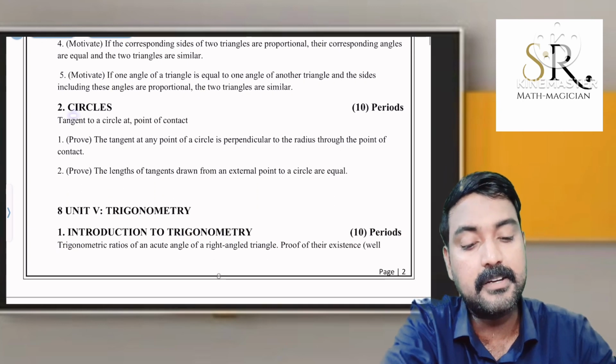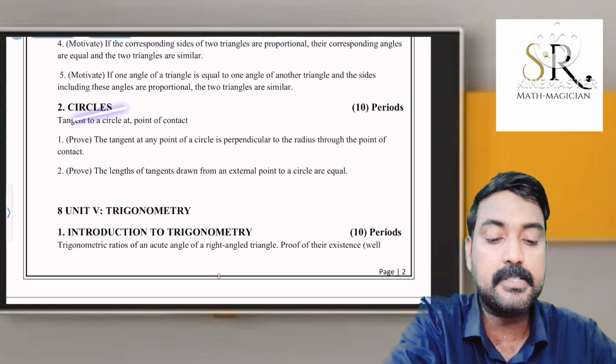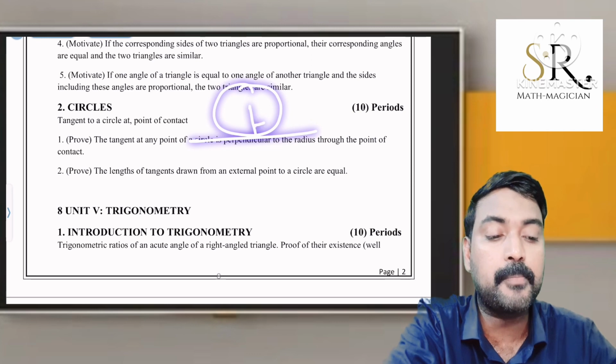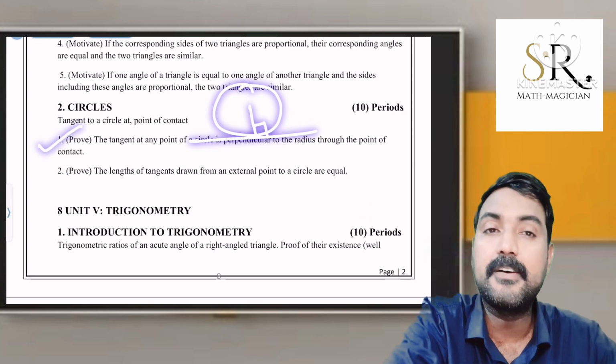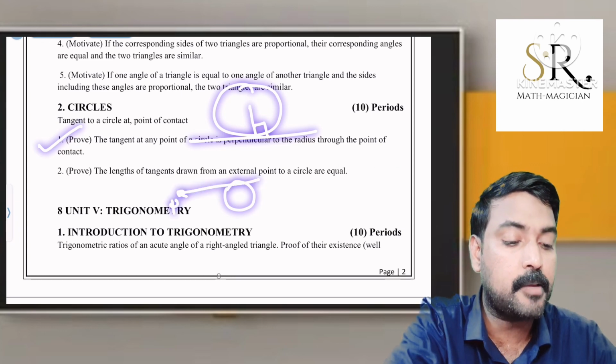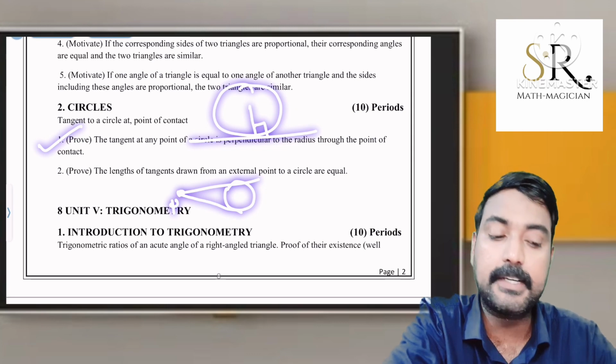The next chapter, circles. In geometry another chapter is there, circles. Two theorems are there. In a circle the tangent and the radius at the point of contact are perpendicular. This is the first theorem. Second theorem: in a circle, an external point P is there. From an external point two tangents can be drawn, and both the tangents are equal.